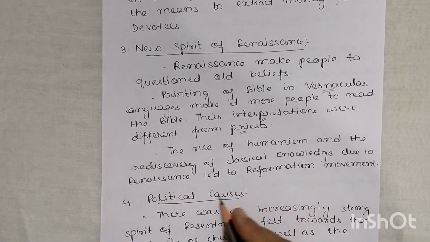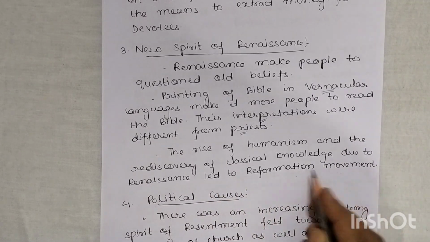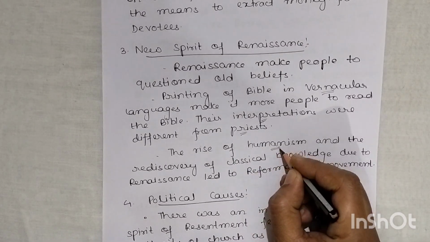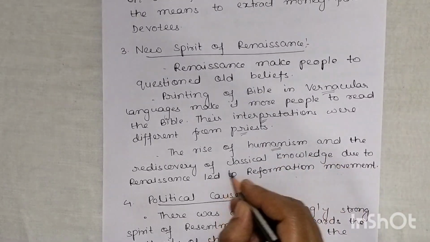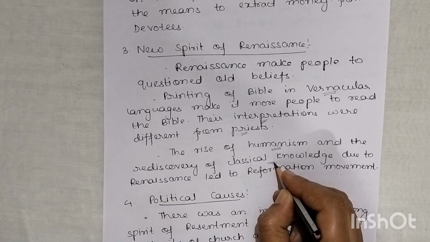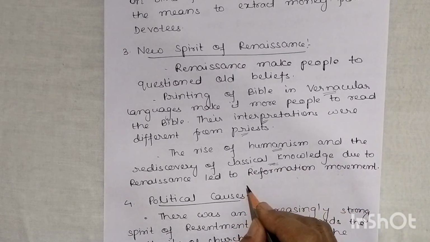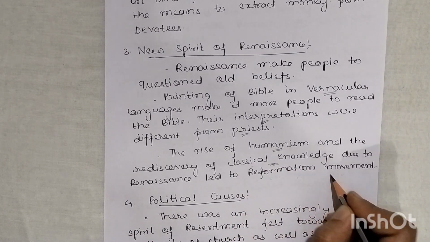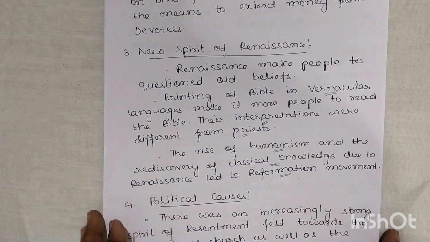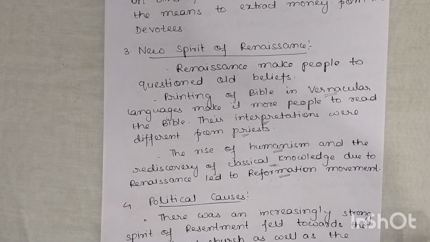The rise of humanism and rediscovery of classical knowledge due to the Renaissance led to the Reformation movement. Rise of humanism means focus on individual rights and freedom, and classical knowledge means knowledge that combines with reasoning. Okay, so rediscovery of this knowledge due to the Renaissance led to the Reformation movement. This is also one of the important causes of the Reformation. I hope it is clear to you.